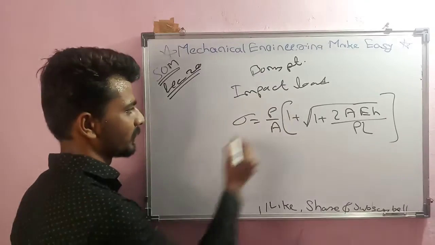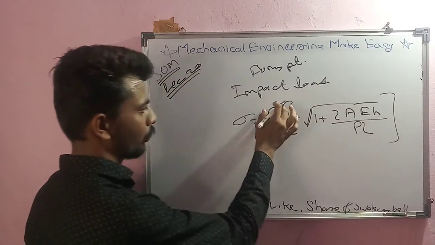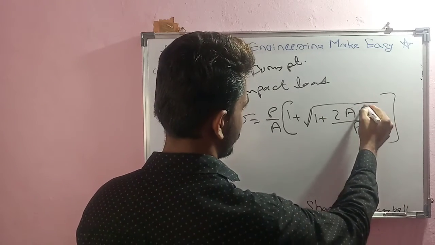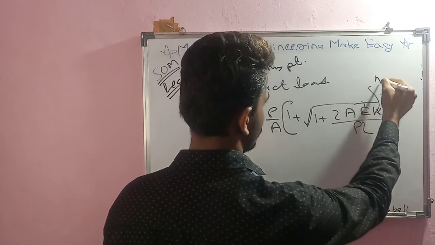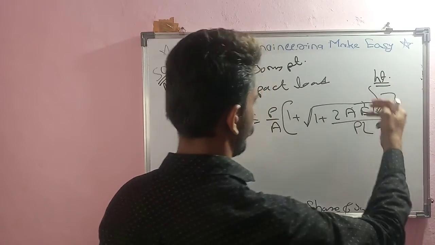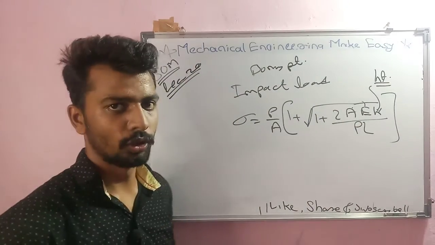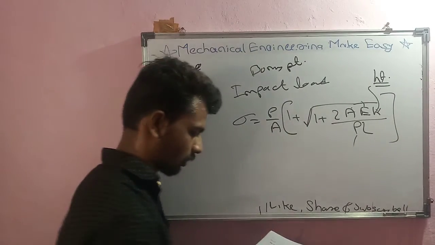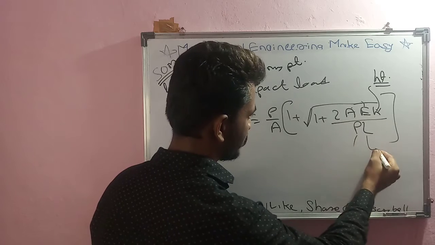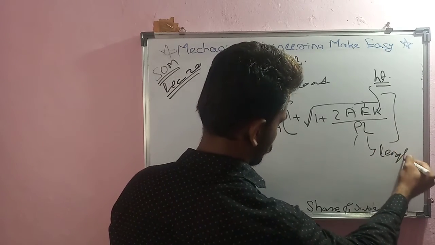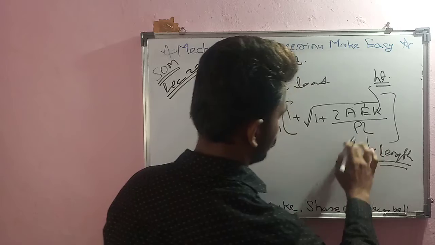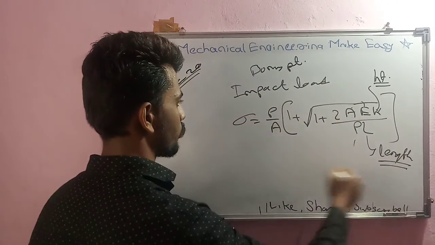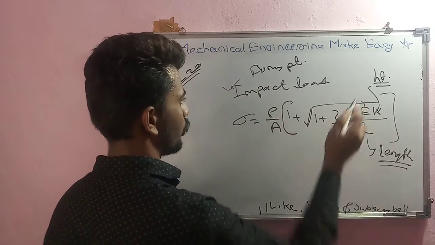This is nothing but stress developed, P is the force or load applied, A is the cross section area, E is the modulus of elasticity, H is the height from which we are dropping that load, P again is the load, and L is nothing but length. So this is the formula to calculate stress developed by impact load.